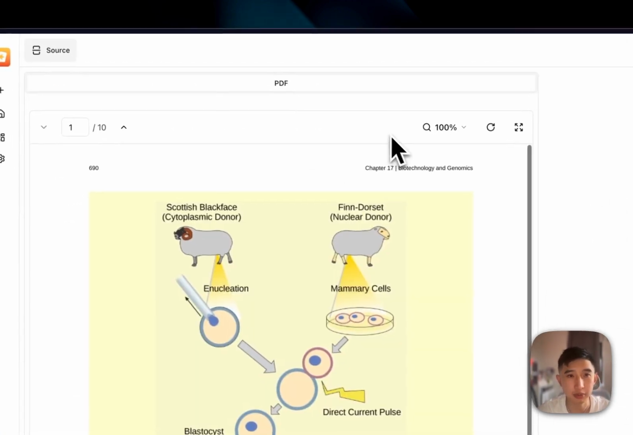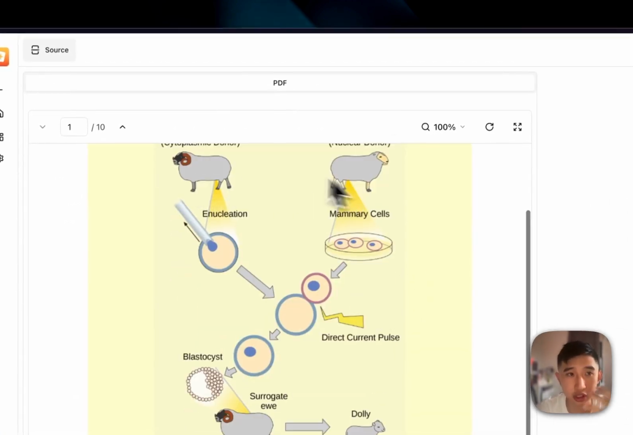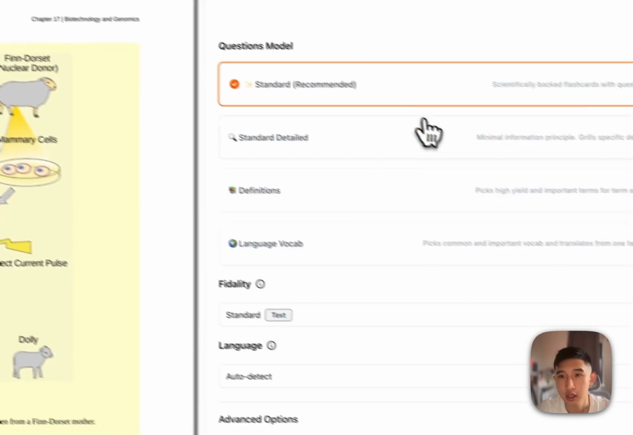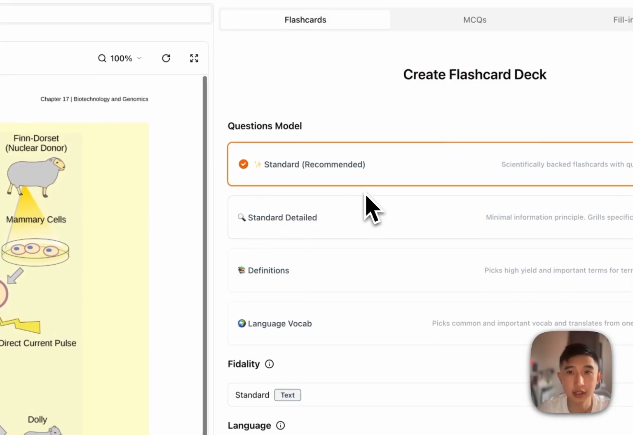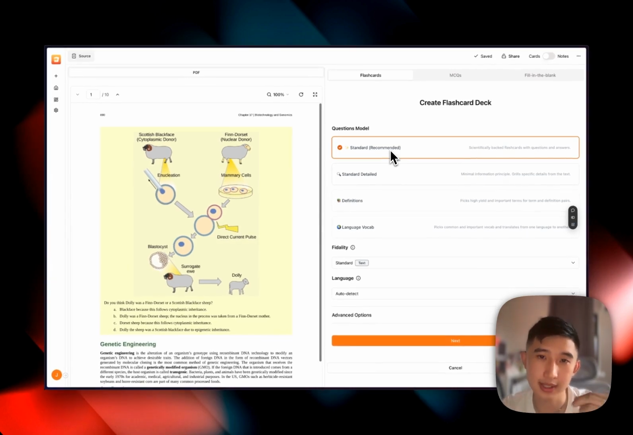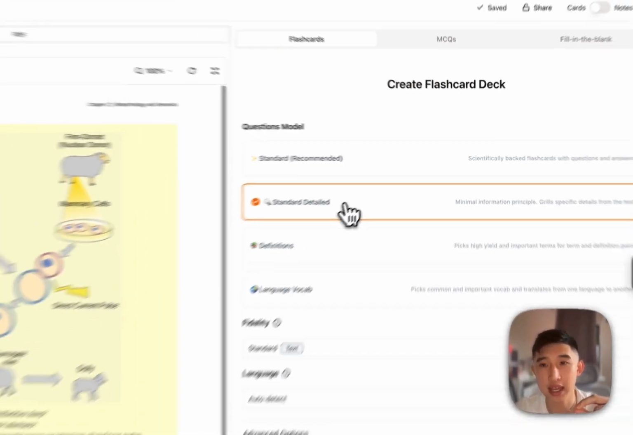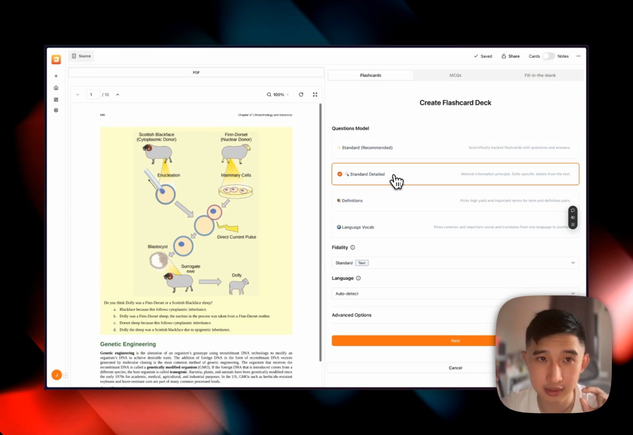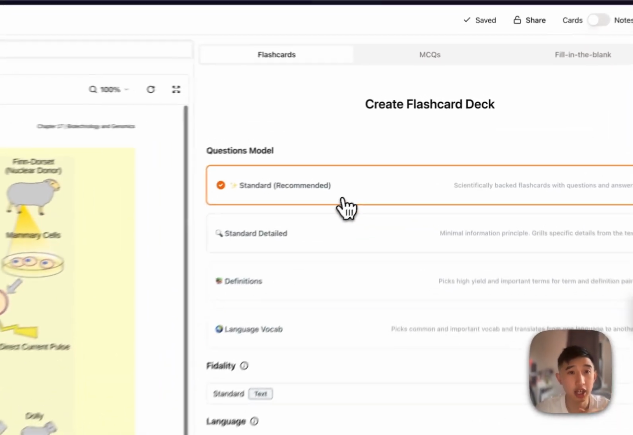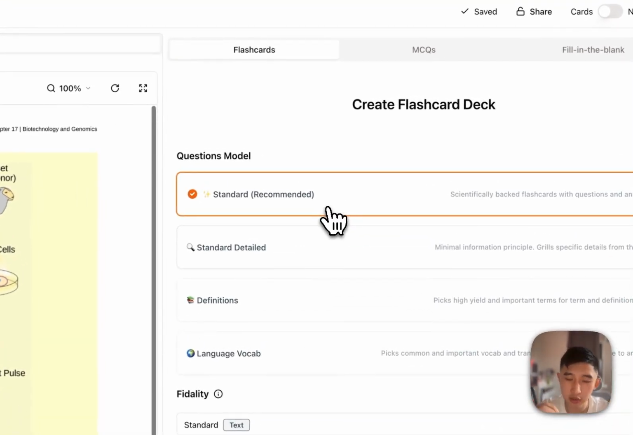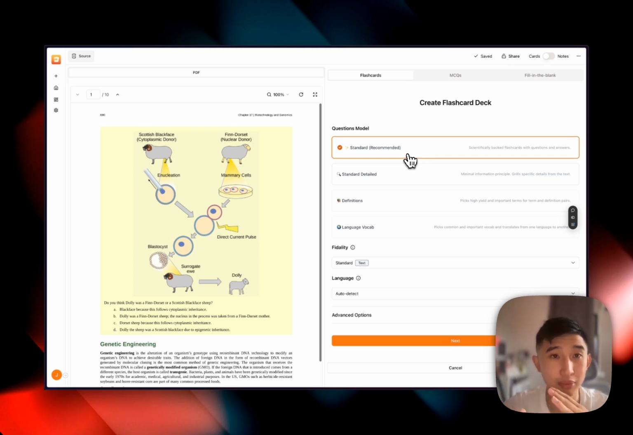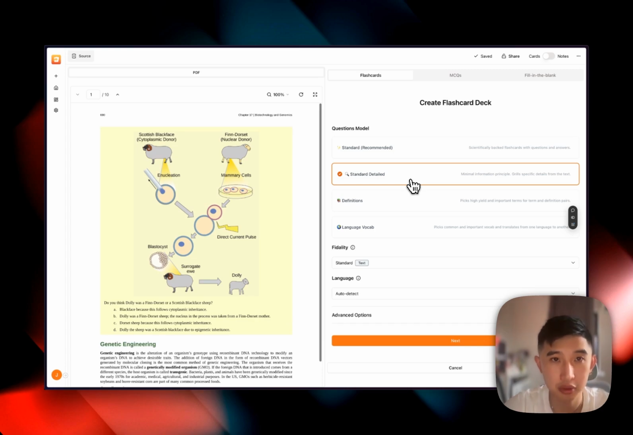When you upload a deck, for example, here I have a deck about genetic engineering and about AP biology. You can see that we have refined our models. So the standard recommended model here is scientifically backed with questions and answers. The previous standard model is now moved to a detailed model where it really drills into specific details using the minimal information principle. But actually, I recommend the standard model here now because the standard model sort of promotes more holistic second order learning instead of drilling into every single tiny detail. But the option is there now if you guys would like that.